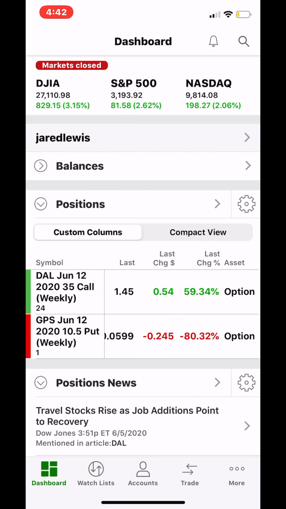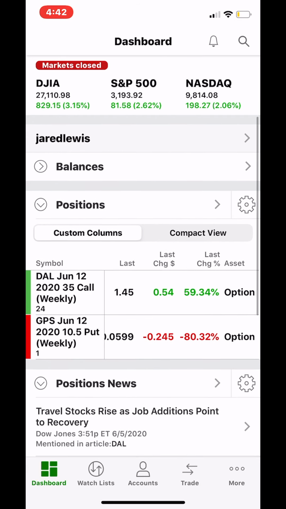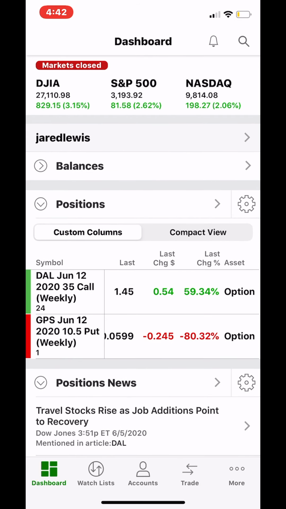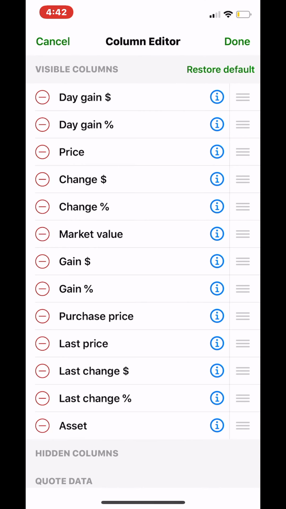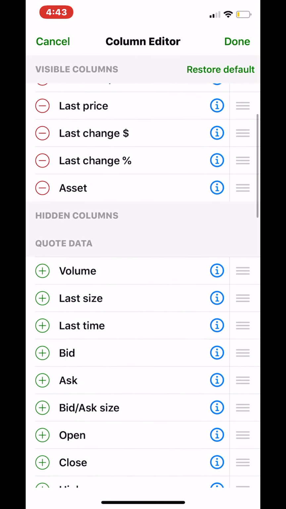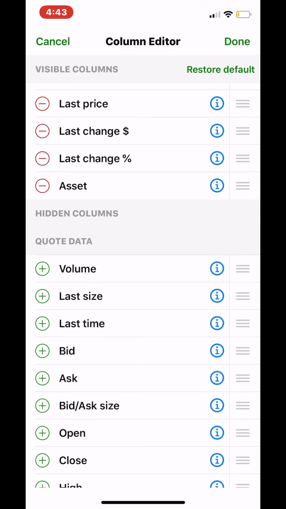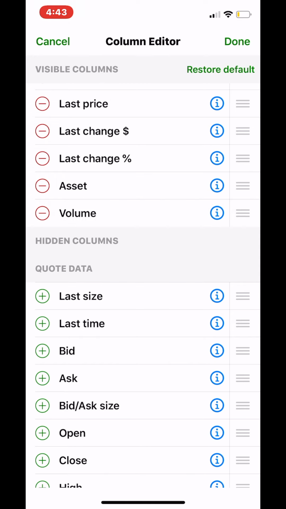On the dashboard, if you go here, you'll see positions there. If you scroll down, you see positions, balances, positions, and then next to positions, you see like a little settings tool. So click on that settings tool. And on this, we're going to scroll down to the hidden columns, and we're going to add volume. So we're going to hit plus on volume.